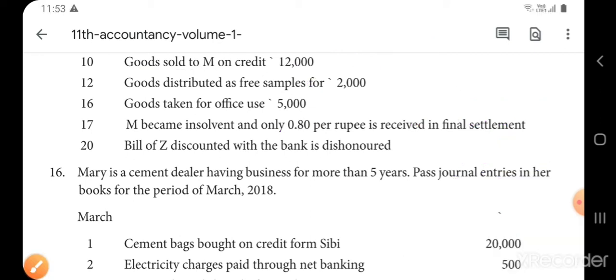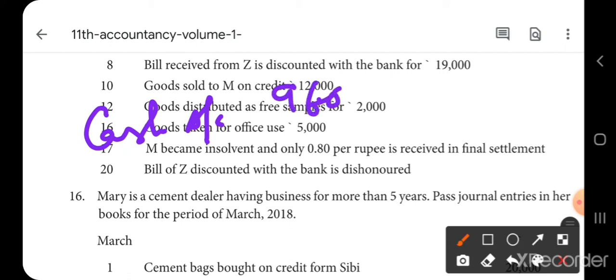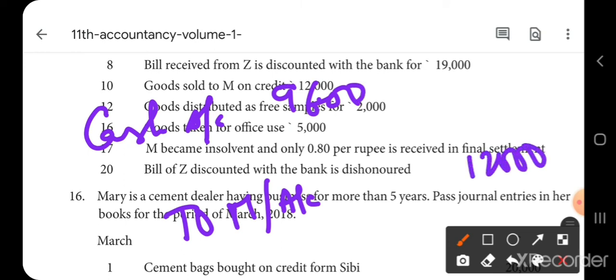Okay. So, the entry will be cash account debtor. What is coming in? Cash. So, cash account debtor, how much? 12,000 into 80 by 100, 9,600, to M's account. How much actually you should receive? 12,000. The remaining balance of 1,400 is treated as bad debts. Bad debt is a loss, so you debit all expenses and losses. You give a debit for bad debts.